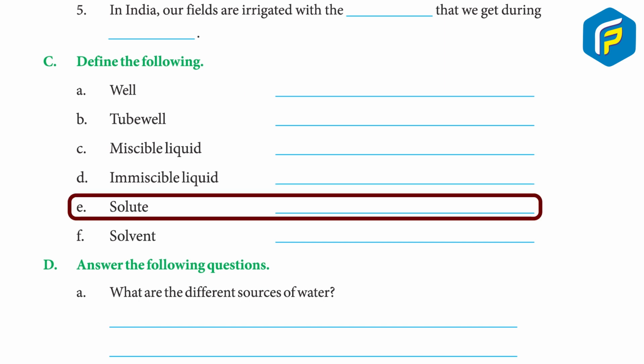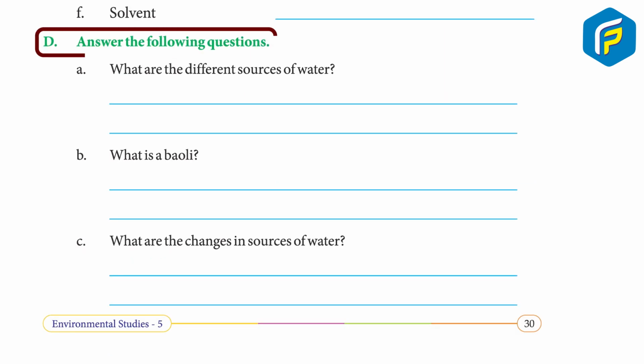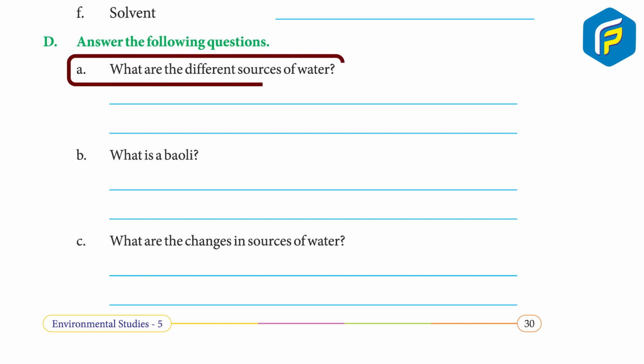E. Solute. Answer, the substance that is added to the water to make it dissolve is called the solute. F. Solvent. Answer, the water that dissolves the solute is called the solvent. D. Answer the following questions. A. What are the different sources of water? Answer, rain is the main source of water. The other sources of water are lakes, ponds, rivers, seas and oceans.